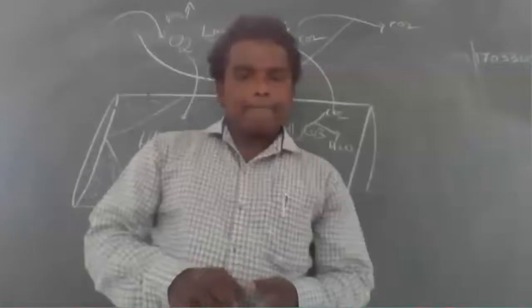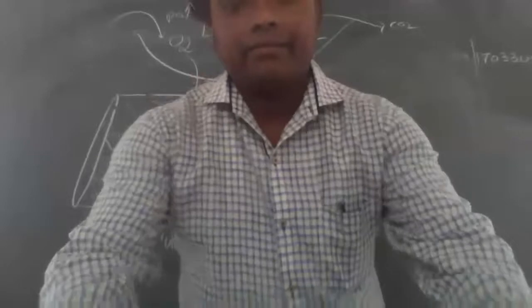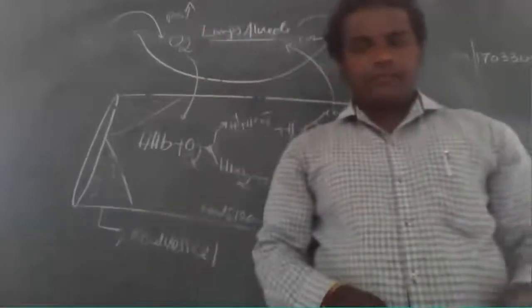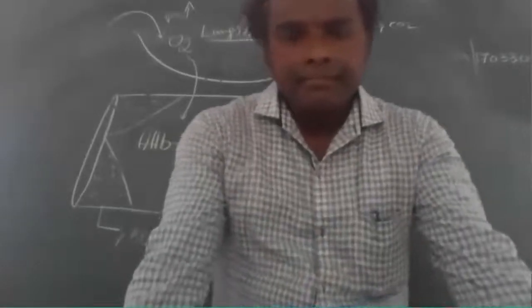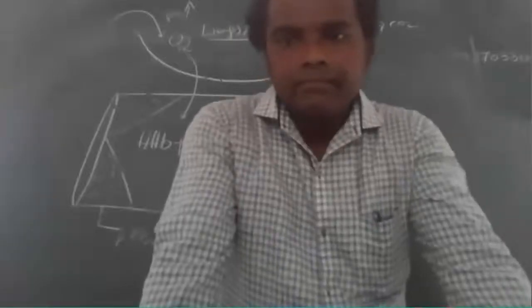Next, the oxyhemoglobin is given to cells or tissues. The H plus and CO2 ions form H2CO3, bicarbonate ions. These bicarbonate ions dissociate into CO2 and H2O. This CO2 again enters the lungs through the expiration process.